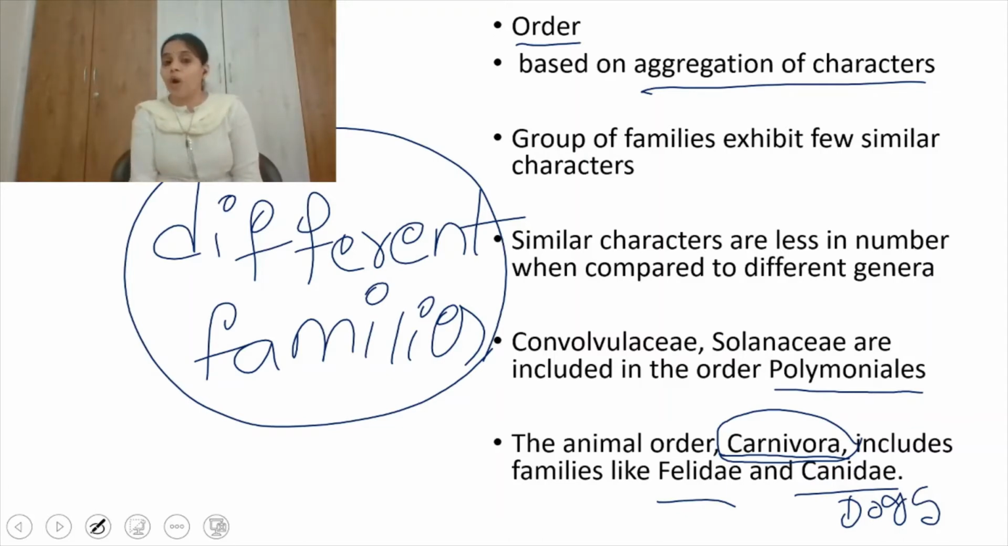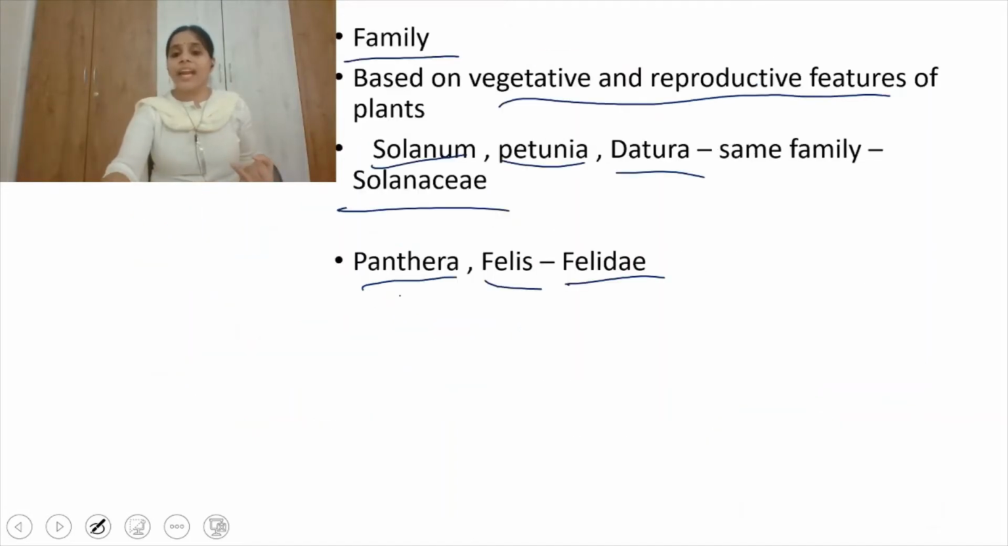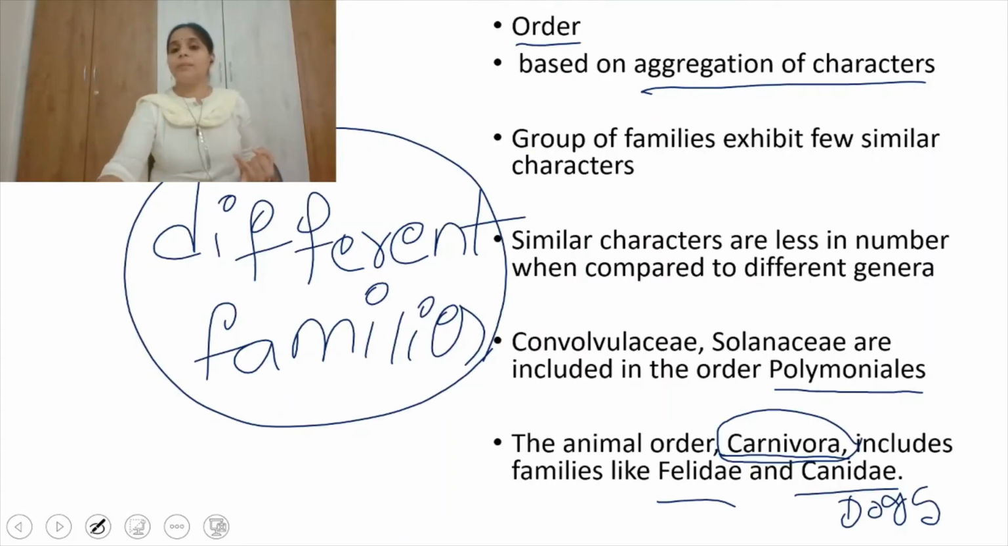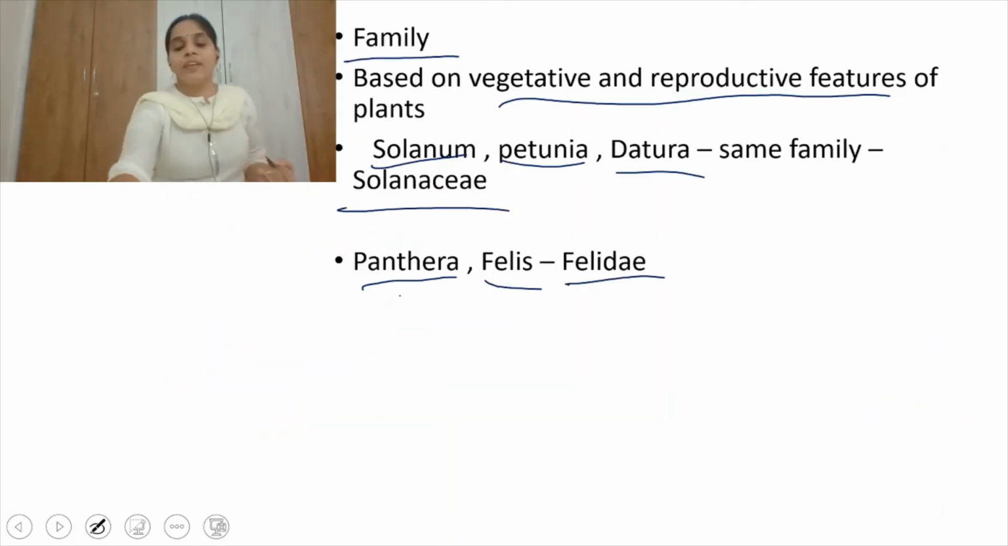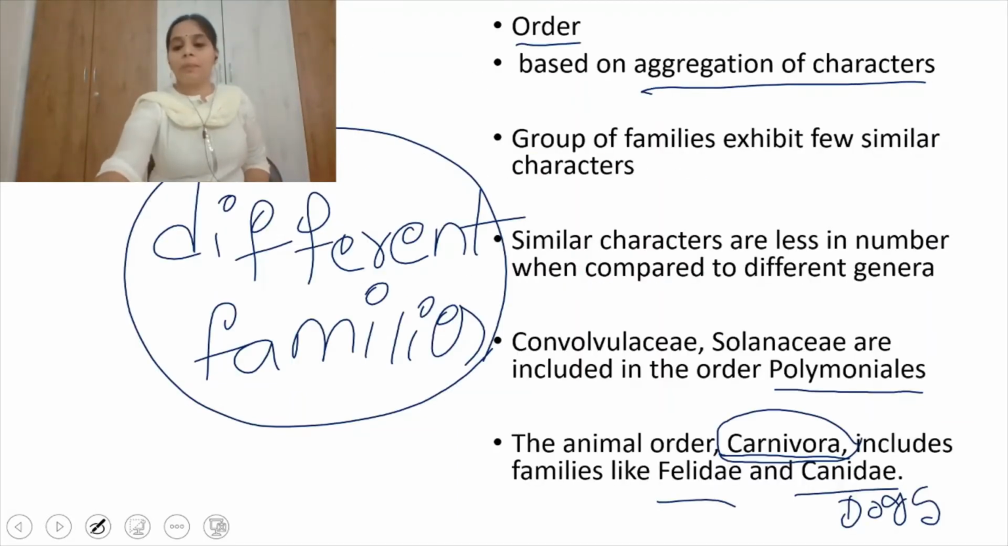Felidae contains what? It contains a group of genera. Felidae is a family which contains the genus Panthera and the cat genus Felis. Panthera means lion, tiger, leopard, and the cat genus Felis is also present. Both come under the family Felidae. All these genera come under the family Felidae.